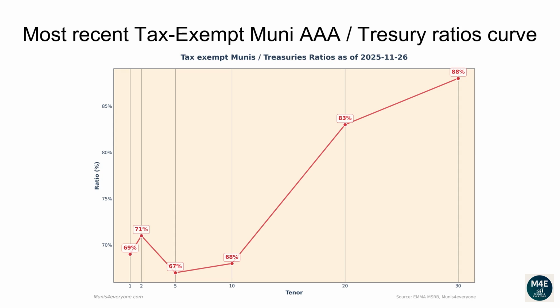In general, the closer to 100% a ratio is, the cheaper Muni bonds are. More on ratios at the end of the video. The current one-year ratio is 69%. The 2 years ratio is 71%. The 5 years ratio is 67%. The 10 years ratio is 68%. The 20 years ratio is 83%. The 30 years ratio is 88%.